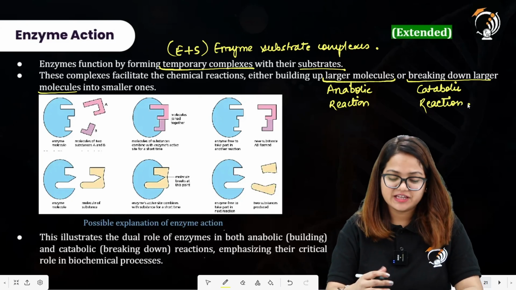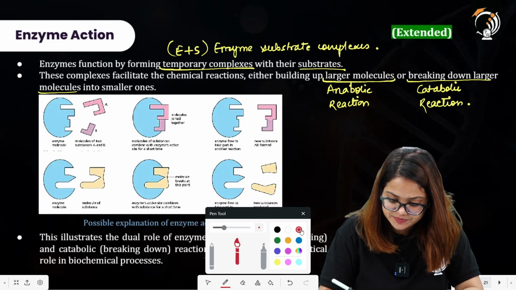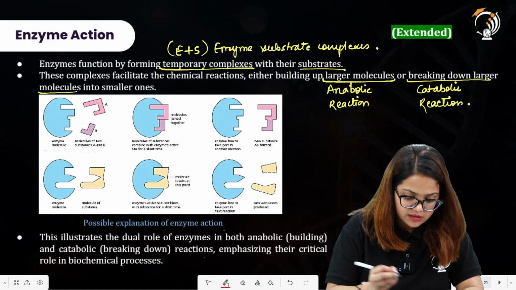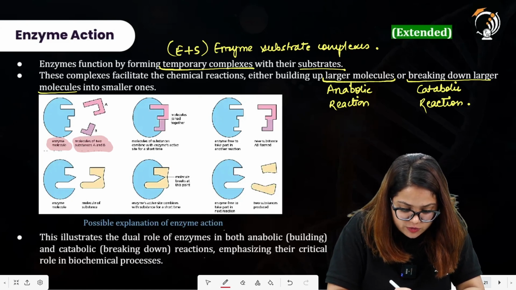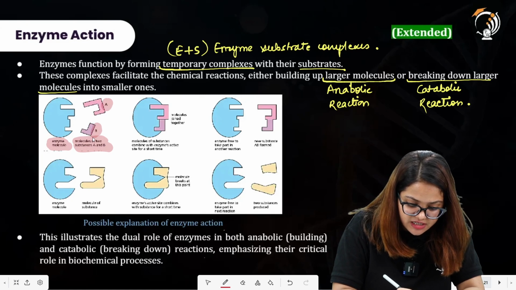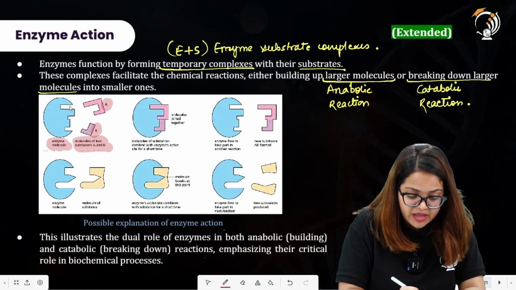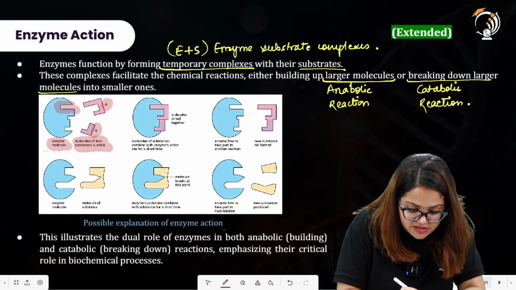Now, as you can see in the given diagram over here, this is the enzyme molecule. The molecules of two substances, substance A is there, substance B is also there. They both will bind to the active site present over here.